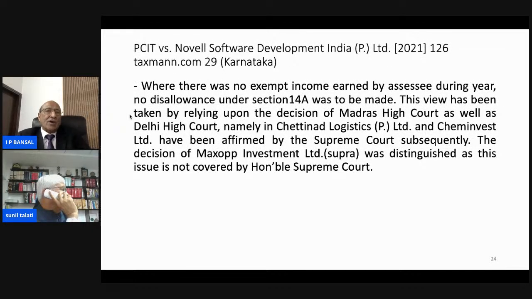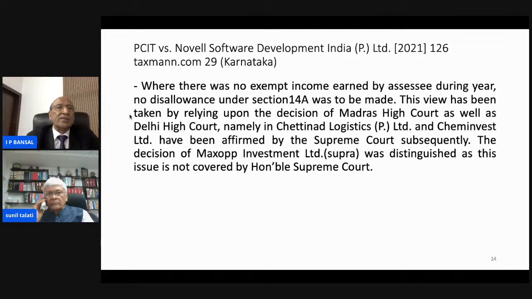Next decision is of Honorable Karnataka High Court. This is also a very recent decision. This is PCIT versus Novel Software Development India Private Limited, 126 taxmann.com 29. So what is this decision?